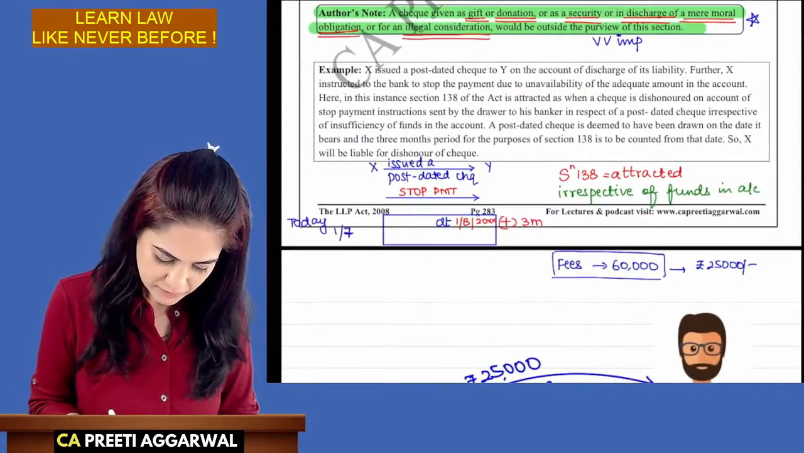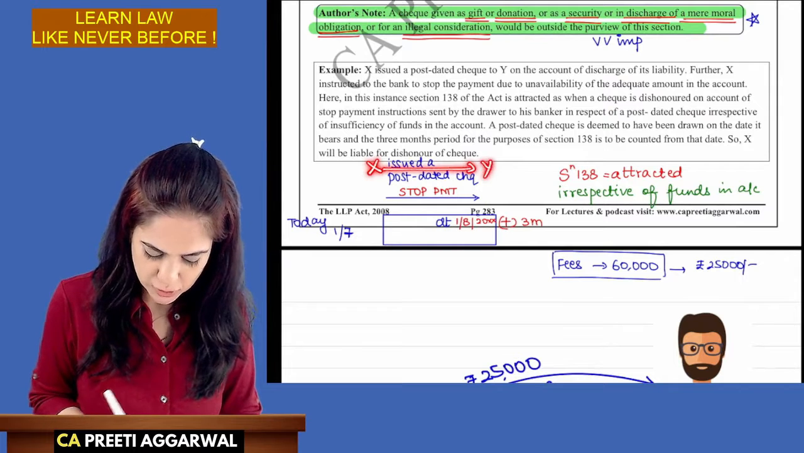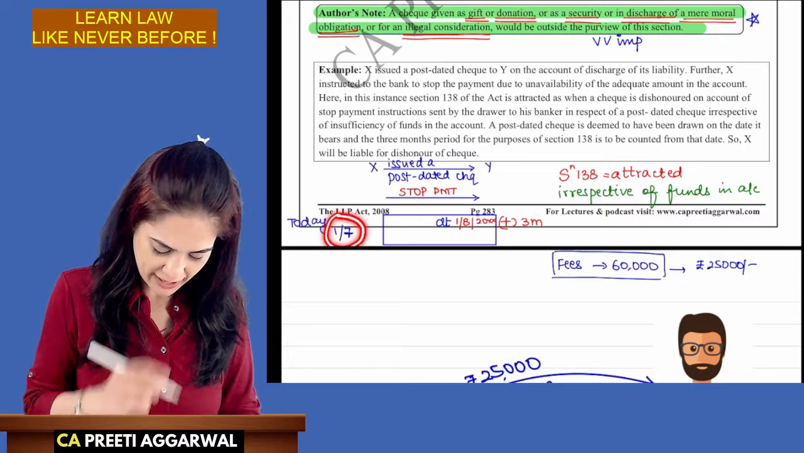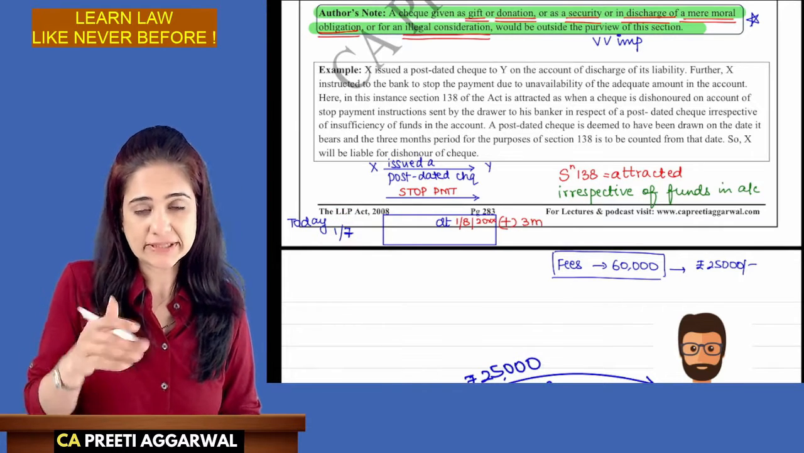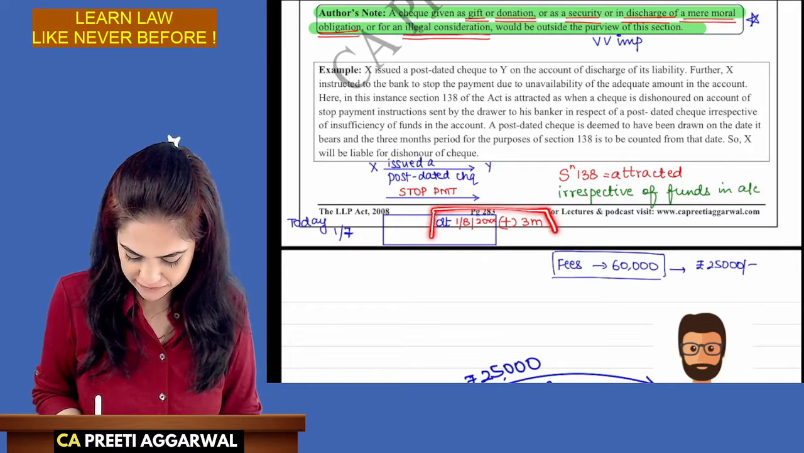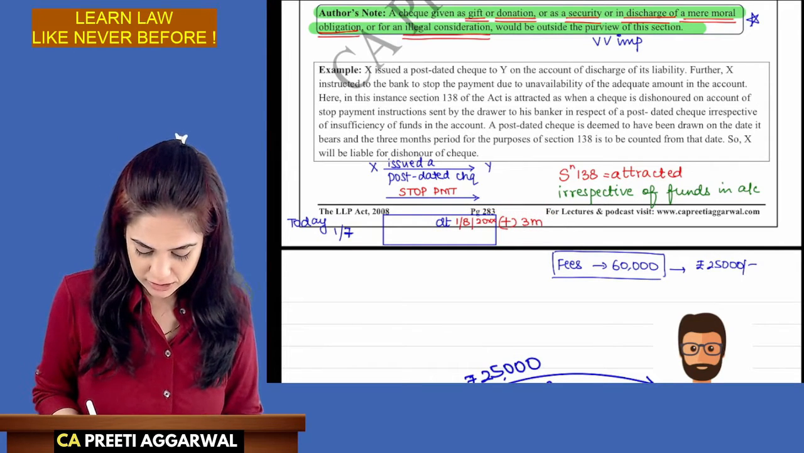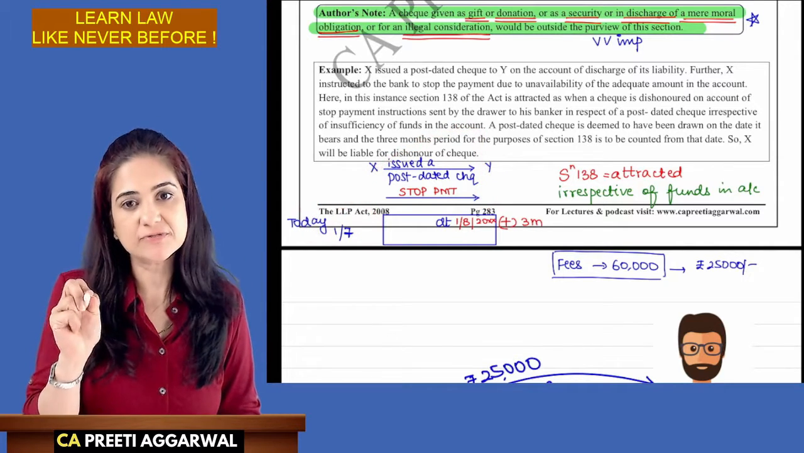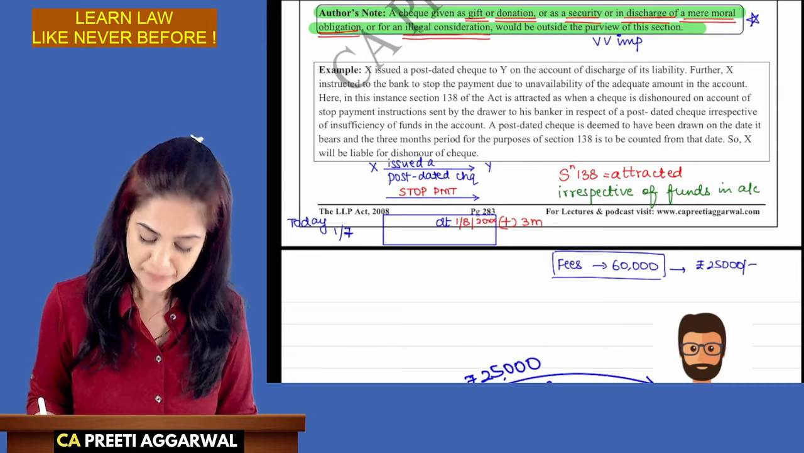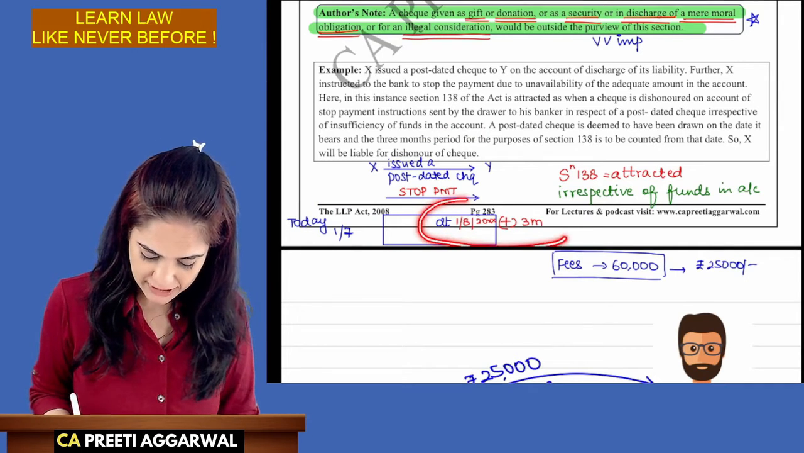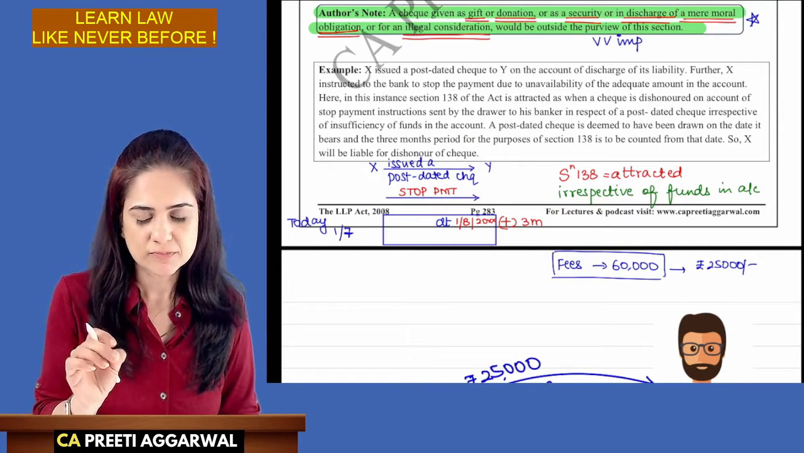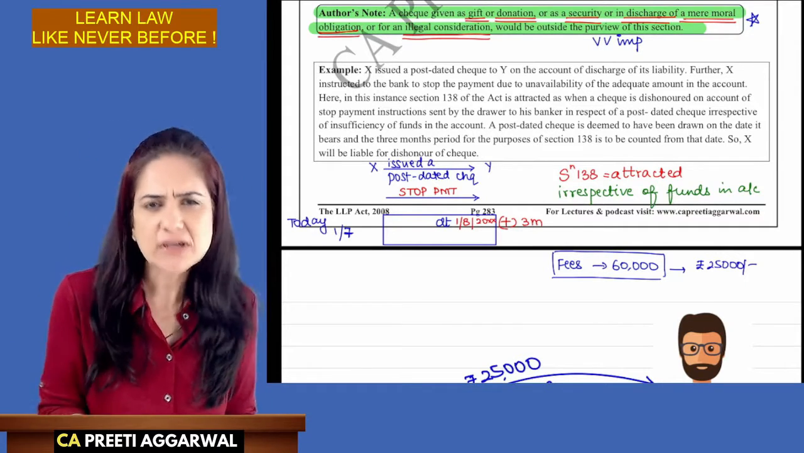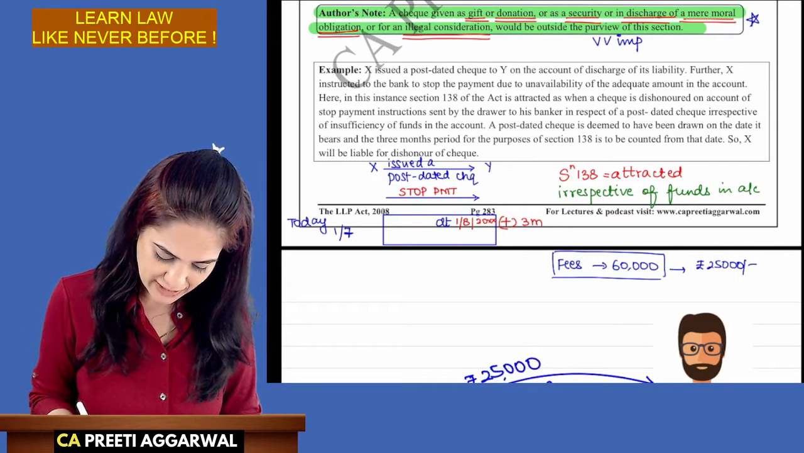Now, over here, X issued a post-dated check to Y. Post-dated means, let's say today is 1st of July. I'm assuming the date of the check is 1st of August. So the post-dated check is given today, but the date which I have written on the check is 1st of August. That is a post-dated check. Now, the validity of the post-dated check will be 3 months from the date which is mentioned, or there is some validity period written, up to which the check is valid. So whichever is earlier. The check is valid for 3 months from this day.